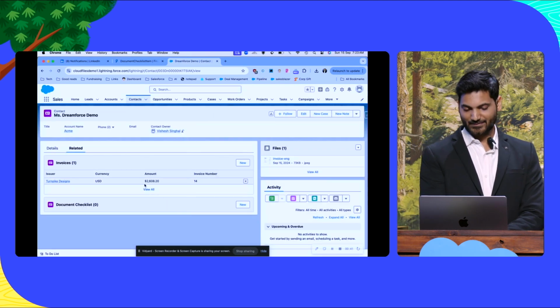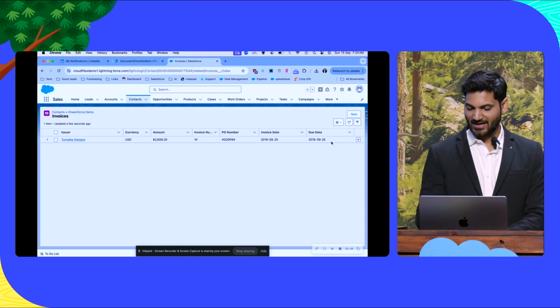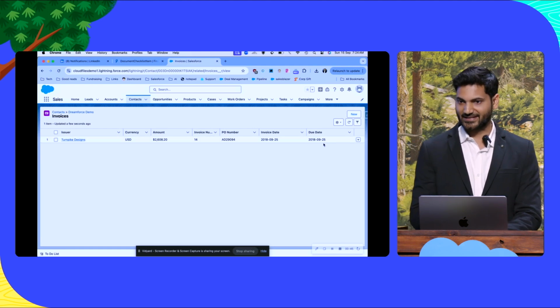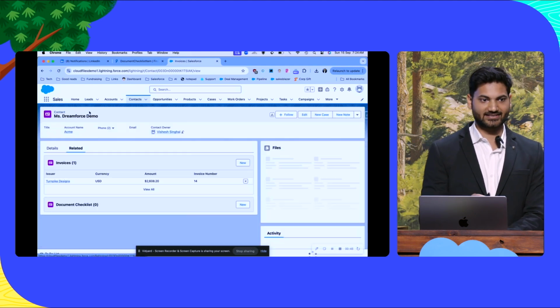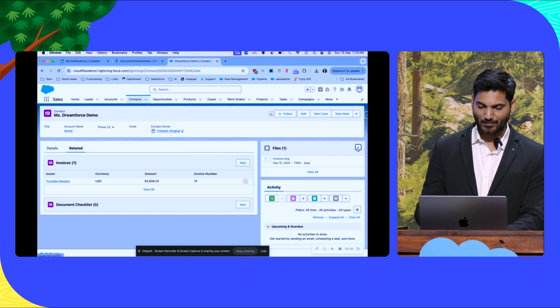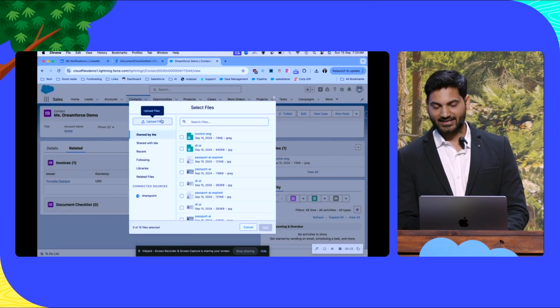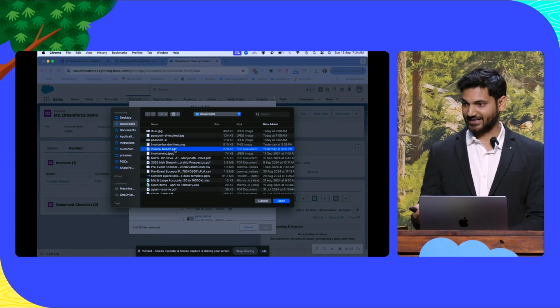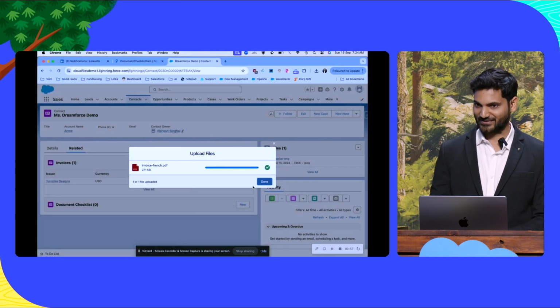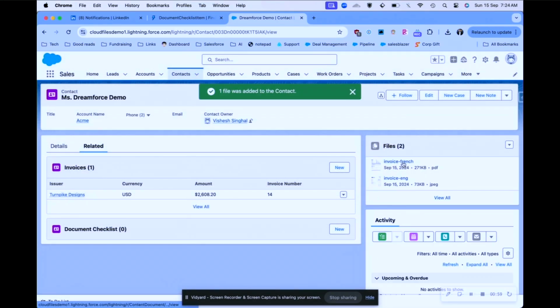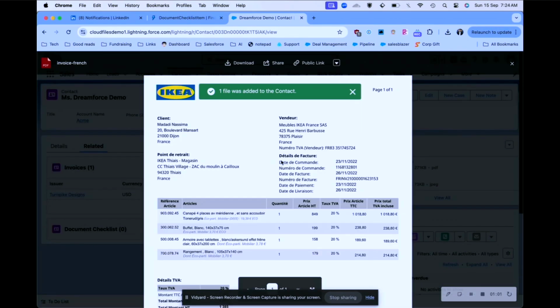So if I refresh the page, it has created an invoice for me. And you see the due date is actually the same date as the invoice date, because AI understands what upon receipt means. So now we are going to give it an invoice in French. So as I said, computers can read a lot of languages. So this helps us identify any language, information in any language.